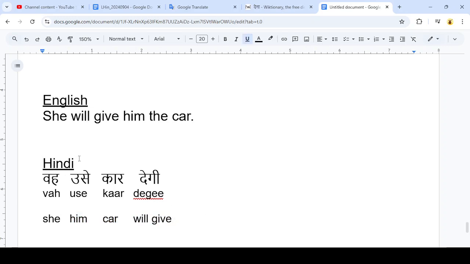So again, we started with she will give him the car. We broke this down into a ditransitive sentence. We translated each of the words in each component one by one based on the features of those Hindi words and their spelling tables. And we ended up with the sentence right here, Va se kar de gay. And hopefully that is a pretty decent translation and preserves generally the same meaning as what we had in English. So that's it. Thanks for watching, and see you in the next one.